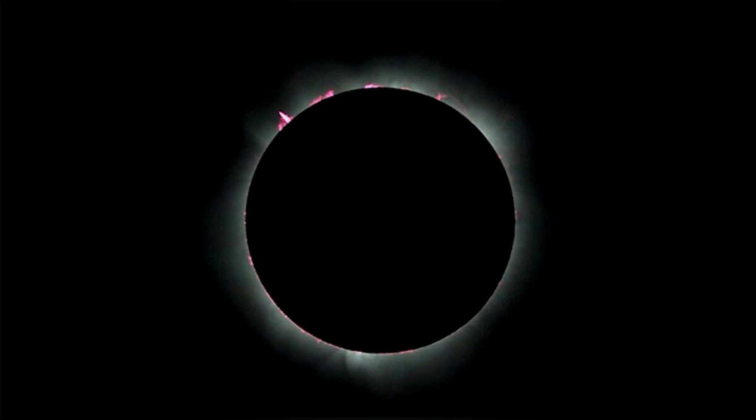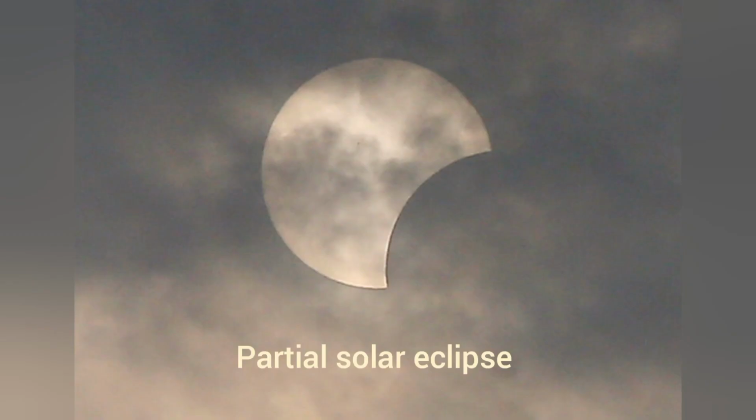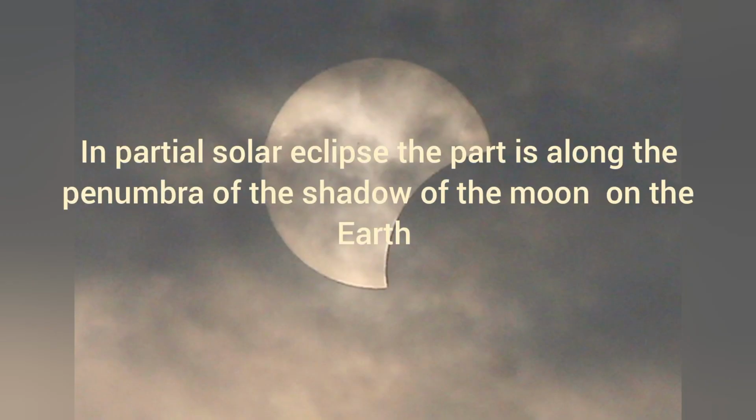So for this brief period of time, the total solar eclipse cuts down all the direct sunlight of the sun from the earth, and the part of the earth which is on the umbra is in complete darkness. This complete darkness scares away the birds, animals, and even human beings. Corona, which is invisible at other times, coming from the outer surface of the sun, is quite brilliant during a solar eclipse.